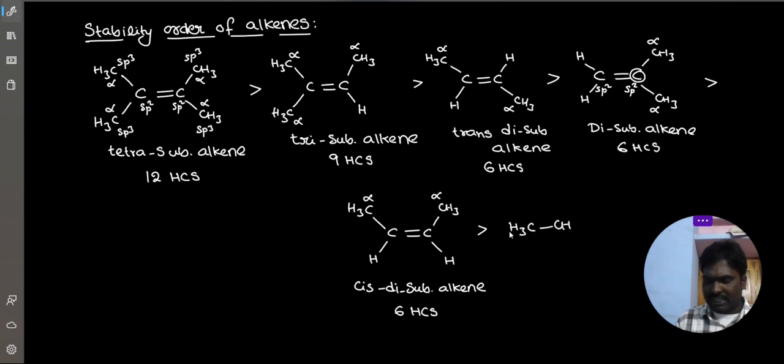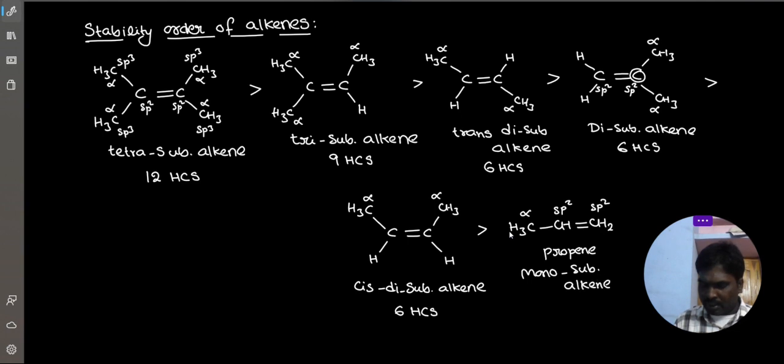Next, monosubstituted alkene. Already I have explained this one as an example. You know, this is simply monosubstituted alkene, propene. Only 3 alpha hydrogens, 3 hyperconjugated structures.